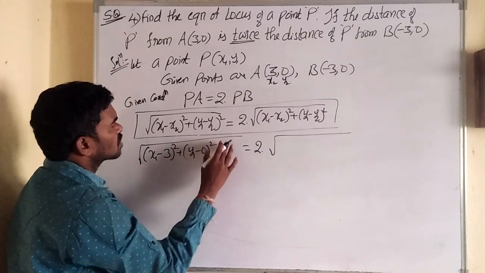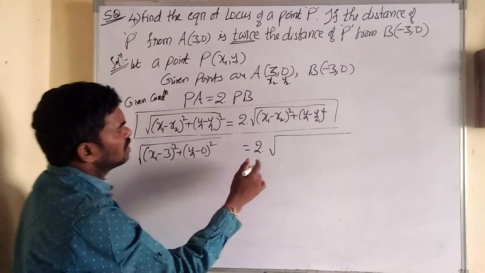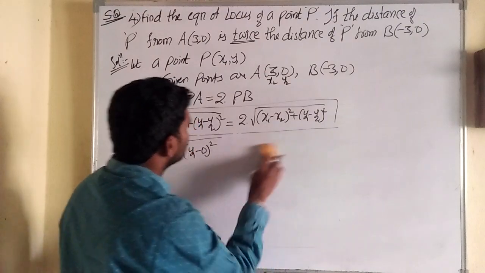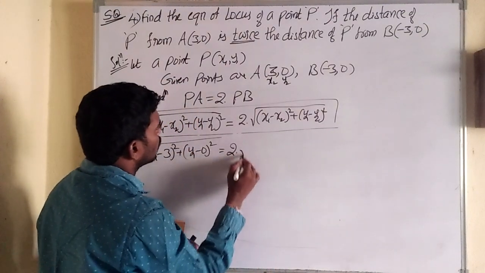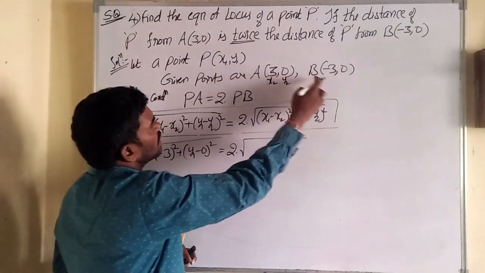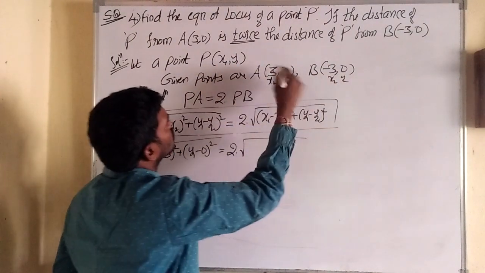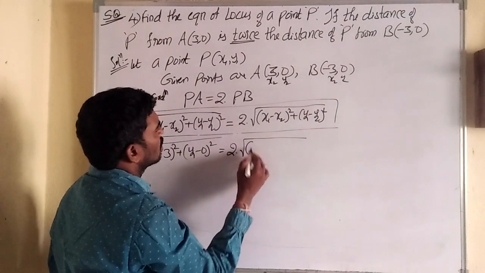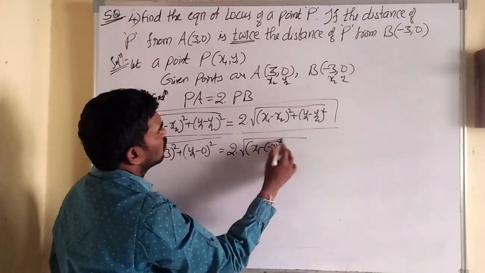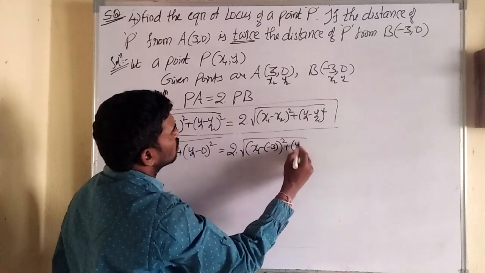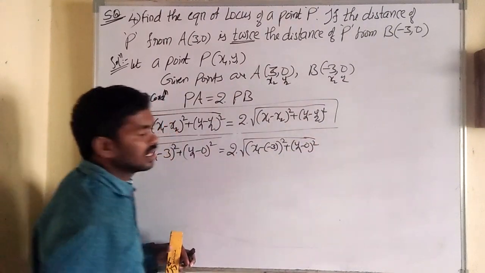So is equal to 2 into root of, for P x1 y1, B x2 y2. So x1 minus half minus 3 whole square plus y1 minus 0 whole square. That's it.